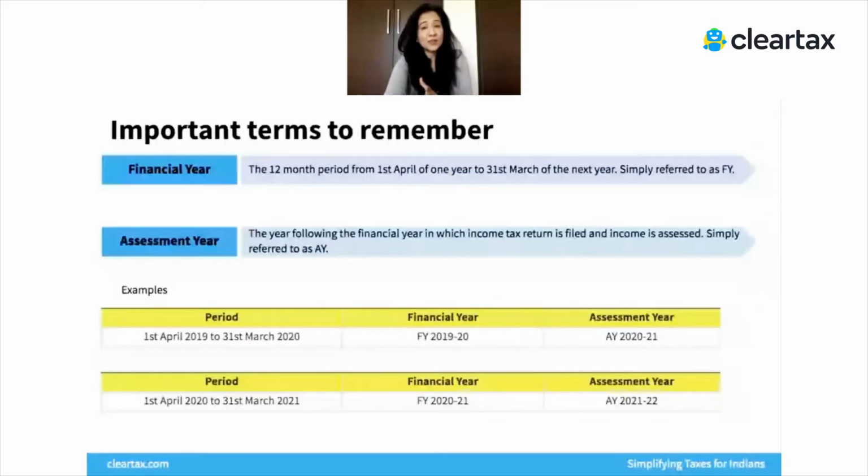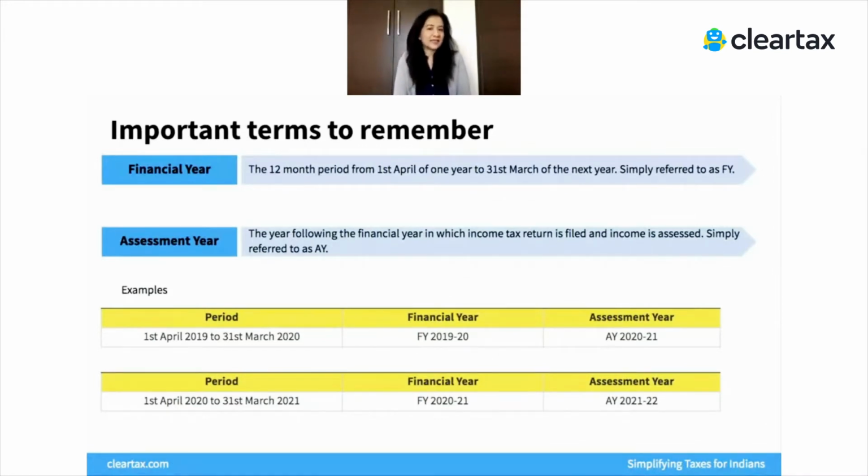Let's move on to the next portion of this course. Here are some important terms that you must know. Now, if you have anything to do with finances, the first and foremost thing that you must know is what is a financial year. So in India, a financial year always begins on the 1st of April and ends on the 31st of March of the next year, right? A calendar year is 1st January to 31st December, but a financial year in India is 1st April until the 31st March of the next year. Now, every country has a different financial year, but this is the one that we have in India.